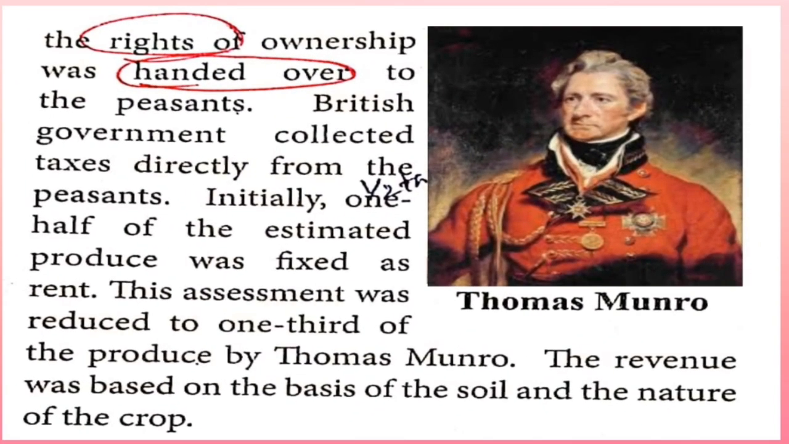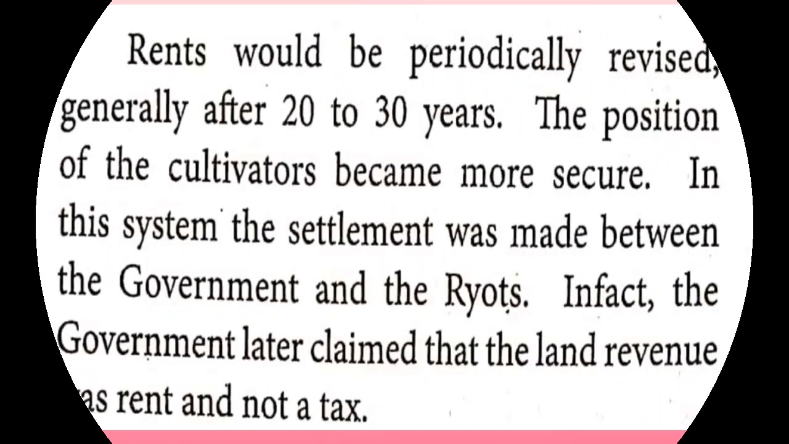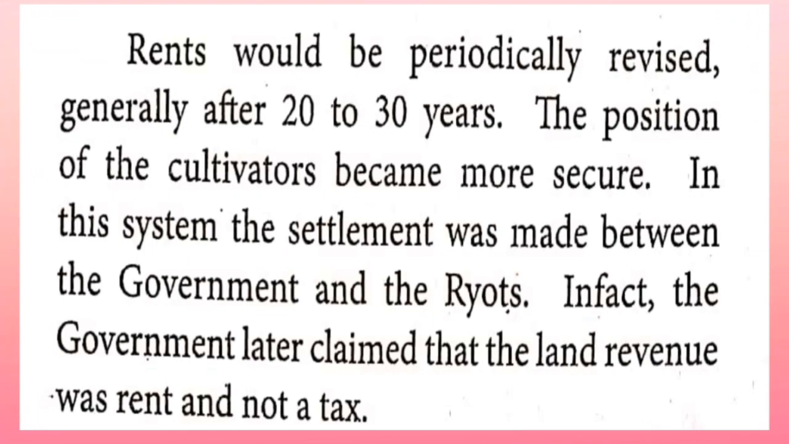So in the system, there are no zamindars because the rights of ownership were handed over to the peasant. The British government collected tax directly from the farmers. Initially, one half of the estimated produce was fixed as rent. This assessment was reduced to one third of the produce by Thomas Munro. The revenue was based on the soil and the nature of the crop they produced. The rent paid by the farmers was periodically revised.